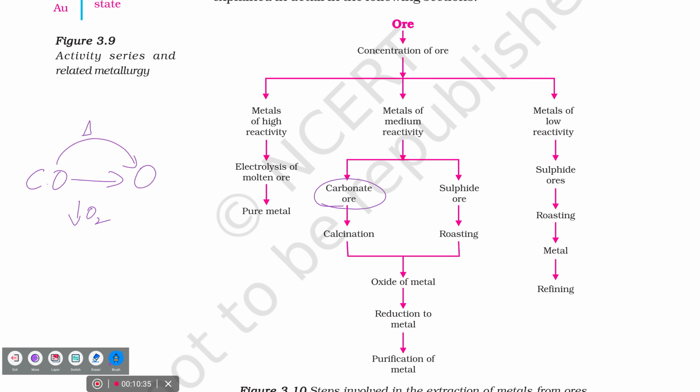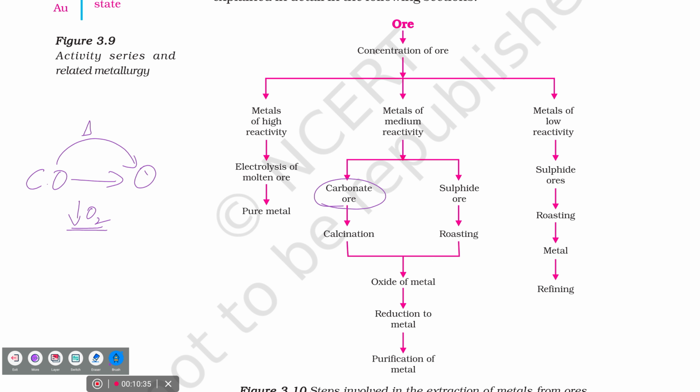What do you understand from this? Is more oxygen required or less? So this will take place either if you supply a limited supply of oxygen or in the absence of oxygen also this reaction will take place. How will you define? You just see first the arrow mark, then the condition. So we say carbonate ore is converted to oxide by heating strongly with limited supply of oxygen.